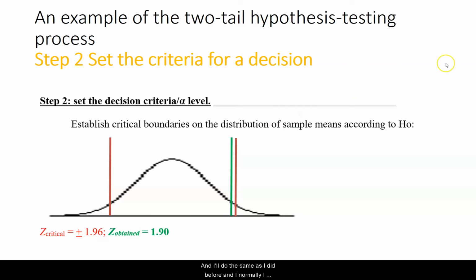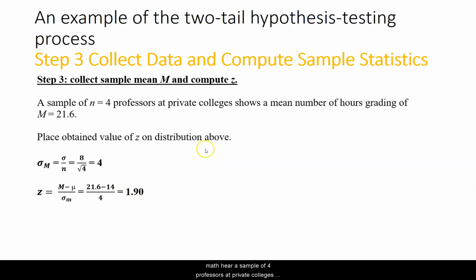And I'll do the same as I did before. Normally I wouldn't have the green part there, but I got ahead of myself a little bit. Establish the critical boundaries on the distribution of sample means according to H0. Fine, will do. Plus and minus 1.96. And you can see, I'm going to do the math here. A sample of 4 professors at a private college shows a mean number of hours grading of 21.6.